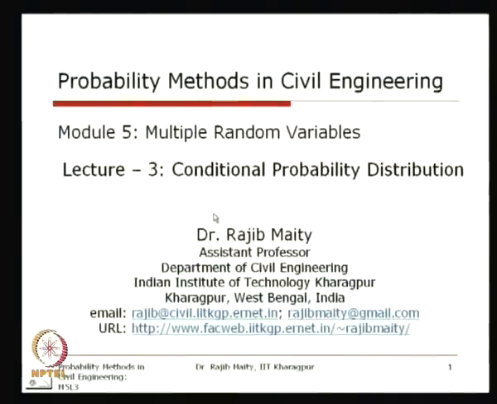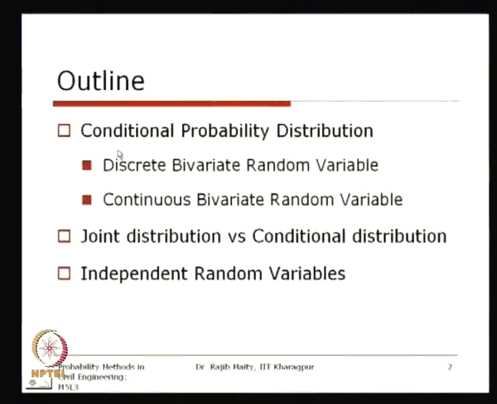Our outline for today's lecture is this. In this conditional probability distribution, first of all we will discuss in general what the conditional probability distribution is, and how it is obtained in the general sense. Then we will take the discrete bivariate random variable, with two random variables.